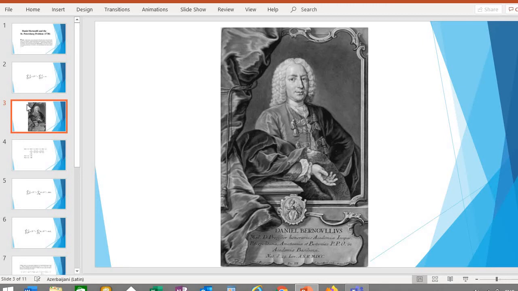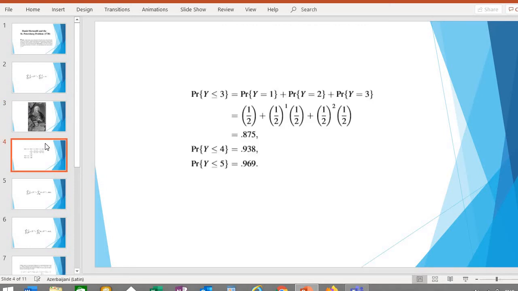What is paradoxical about the problem? It's the solution that the player should pay an infinite amount of money to the casino. Let's calculate the probability of winning within 3, then 4, and then 5 tosses. We can see that the probability of winning within 3 tosses is 0.875, within 4 is 0.938, and within 5 is 0.969.